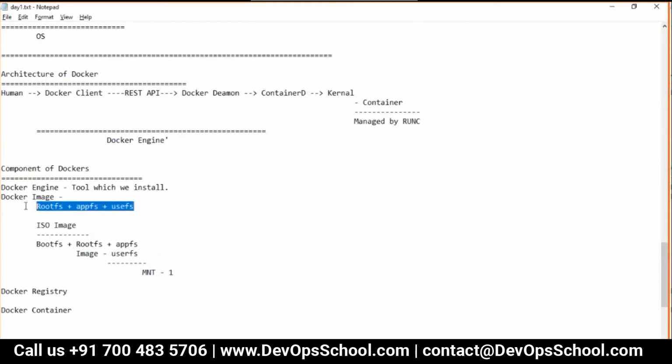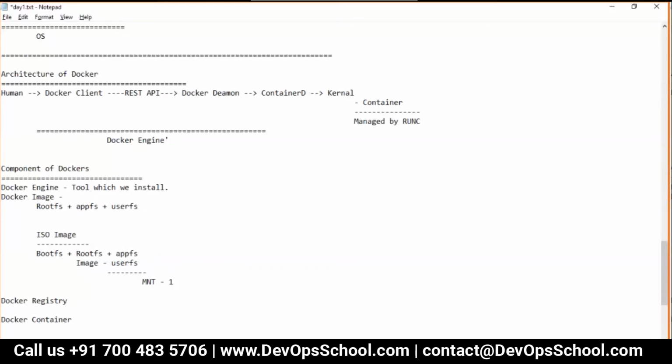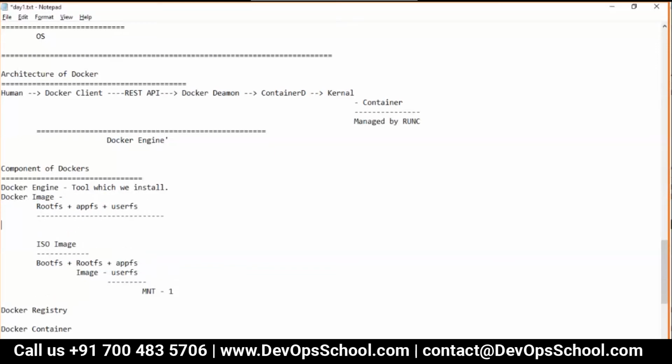So when you ask what is an image, an image consists of root file system, application file system, and user file system. Such as root file system of Ubuntu or Fedora or Debian or RHEL, plus applications like Apache, and user file system. Make sense, guys?